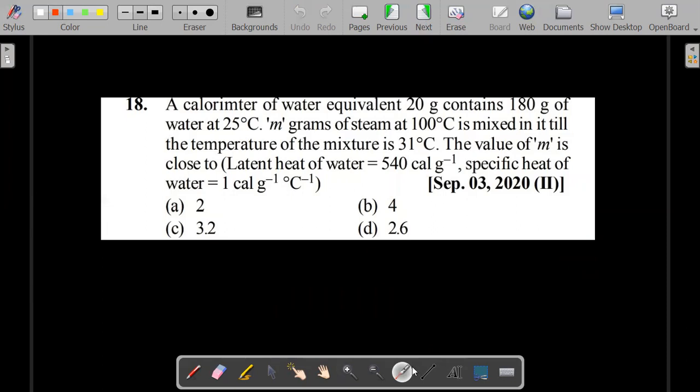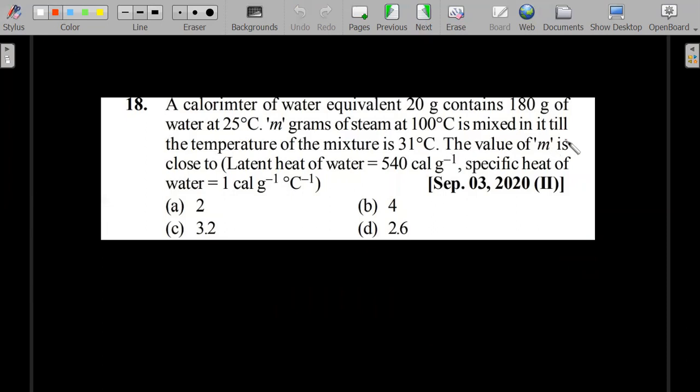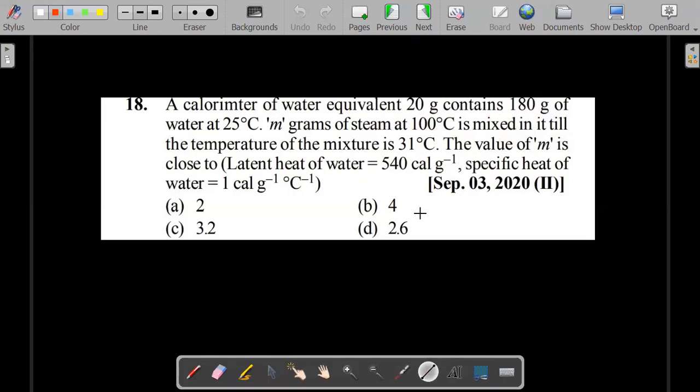Another one. Let's search for that. Calorimeter. This is slightly different. Okay, a calorimeter of water equivalent 20 grams contains 180 grams of water at 25 degrees centigrade, m grams of steam at 100 degrees centigrade. Again, 100 degrees centigrade is boring, right? So, right, 20 grams and this 180 grams of water, you could combine it to be 200 grams of water, is mixed in it till the temperature of the mixture is 31 degrees.